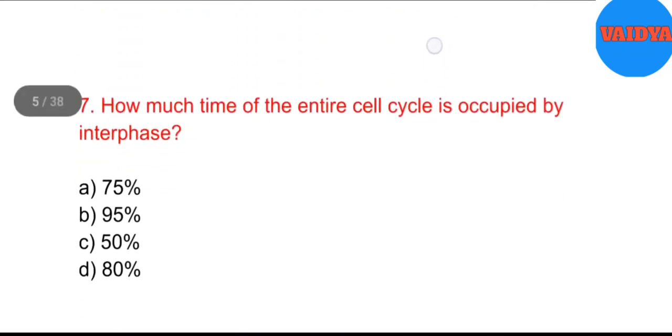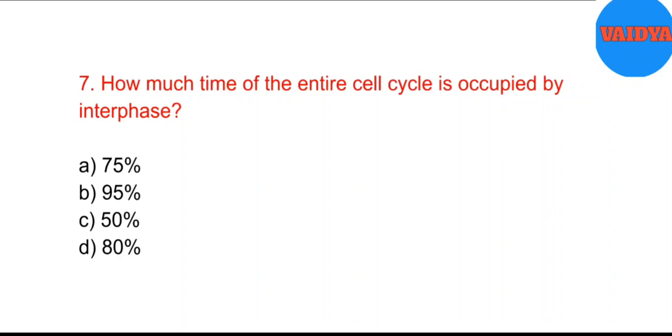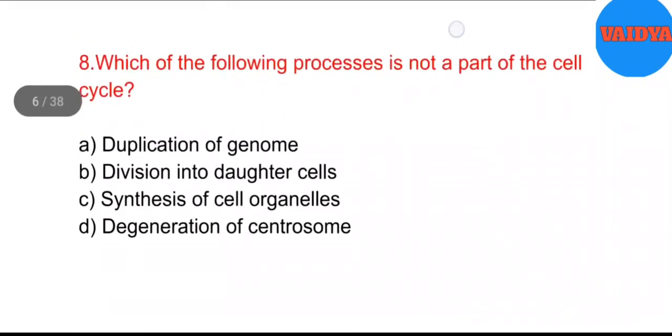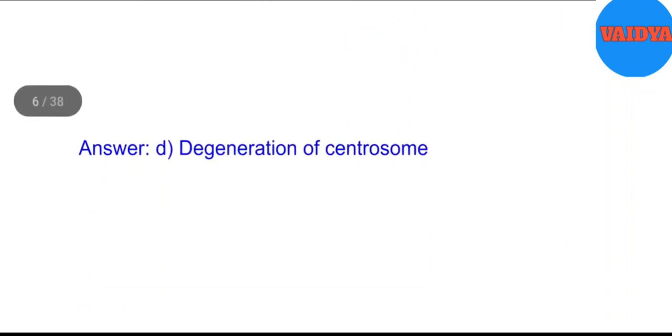Degeneration of centrosome. 7. How much time of the entire cell cycle is occupied by interphase? A. 75%. B. 95%. C. 50%. D. 80%. Answer. B. 95%. 8. Which of the following processes is not a part of the cell cycle? A. Duplication of genome. B. Division into daughter cells. C. Synthesis of cell organelles. D. Degeneration of centrosome. Answer. D.